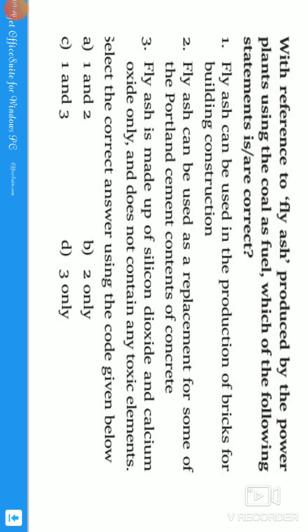The correct answer for the given question is options 1 and 2. So the correct answer is A. Let us see the answer, guys. Exactly. Okay, A is the correct answer. Let us move to the next question.